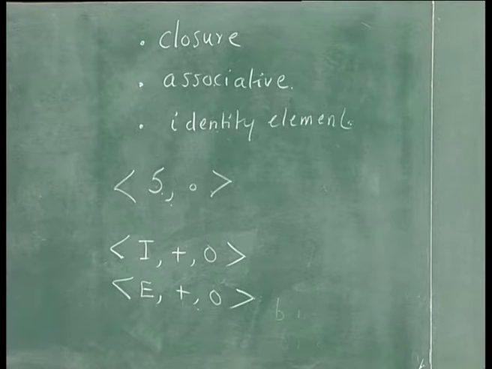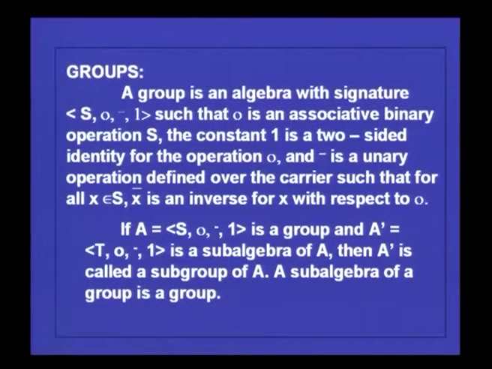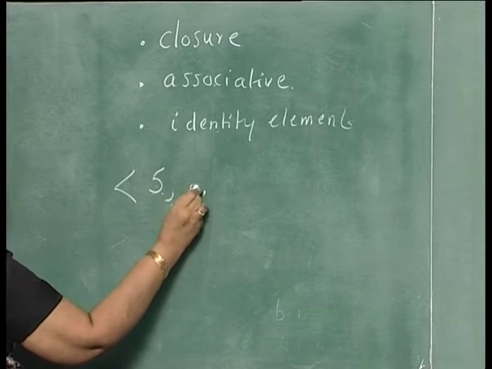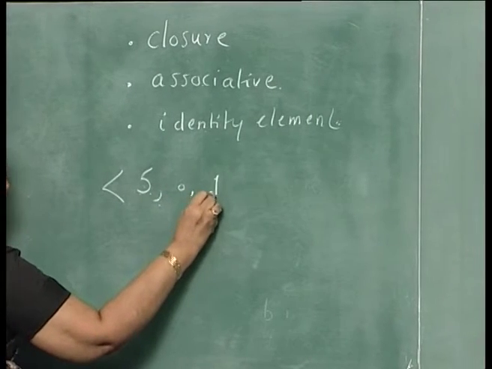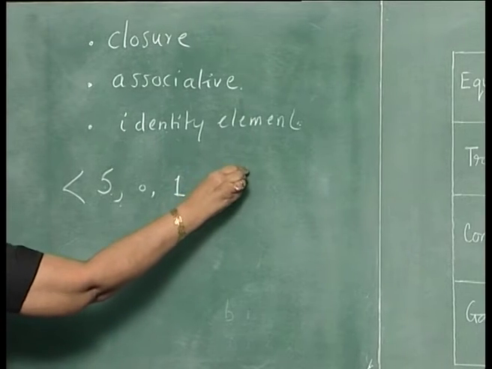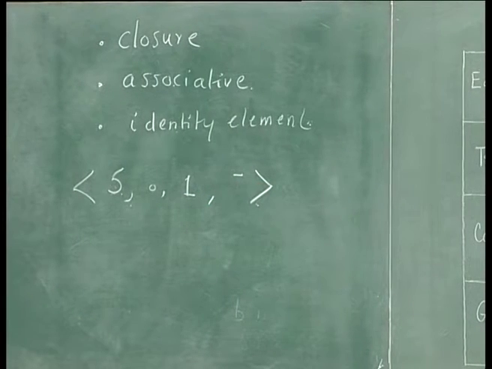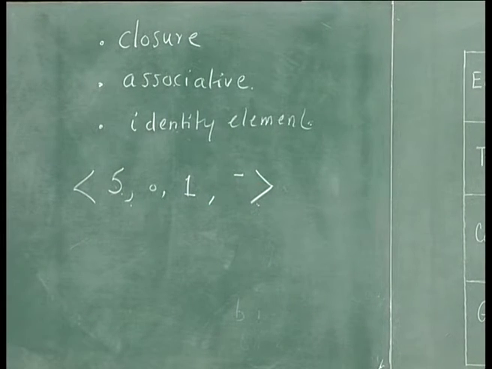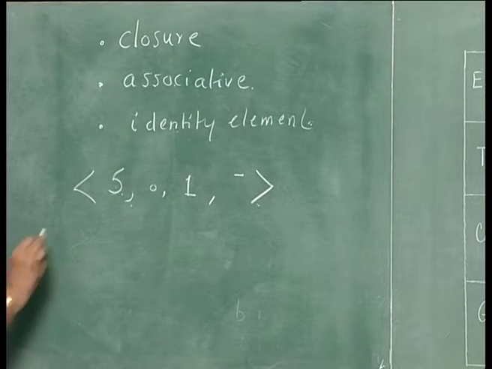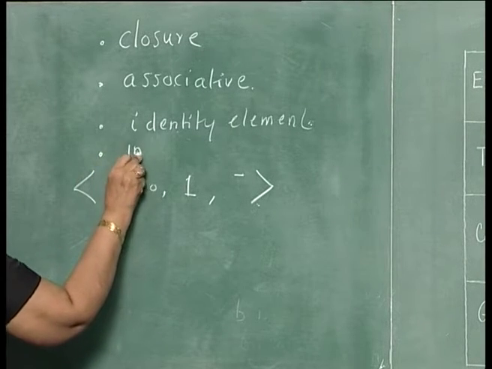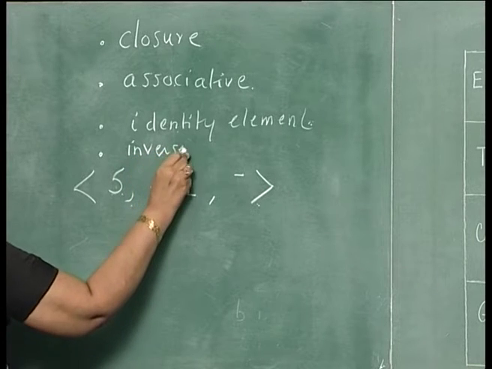Next we add one more condition, which is the existence of an inverse element, that is called a group. So, we have considered an algebra with a carrier S, a binary operation, an identity element 1, and then one unary operation also, which is existence of inverse element.